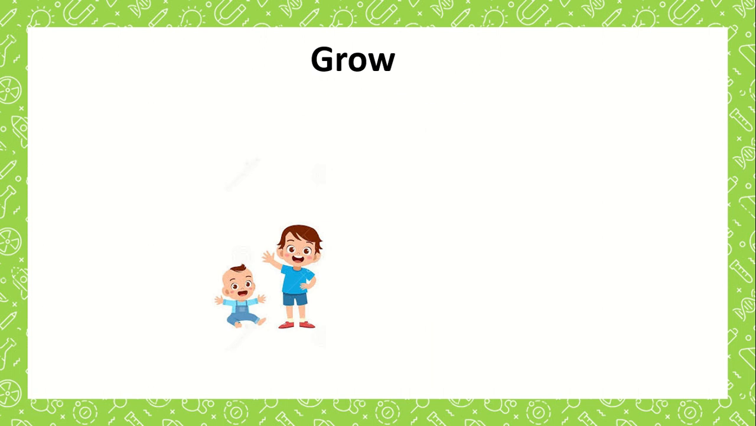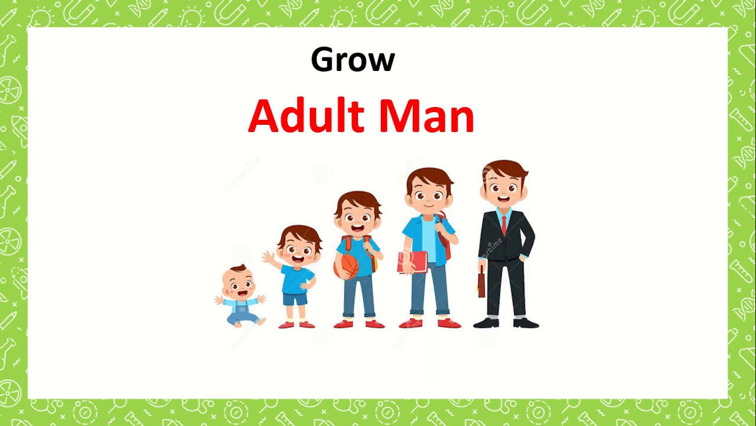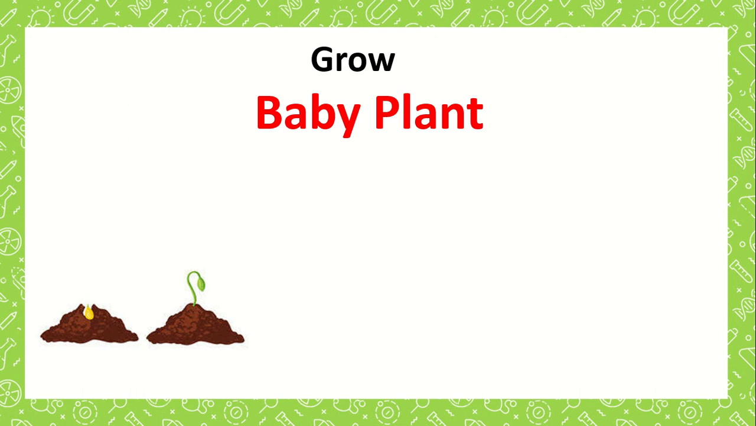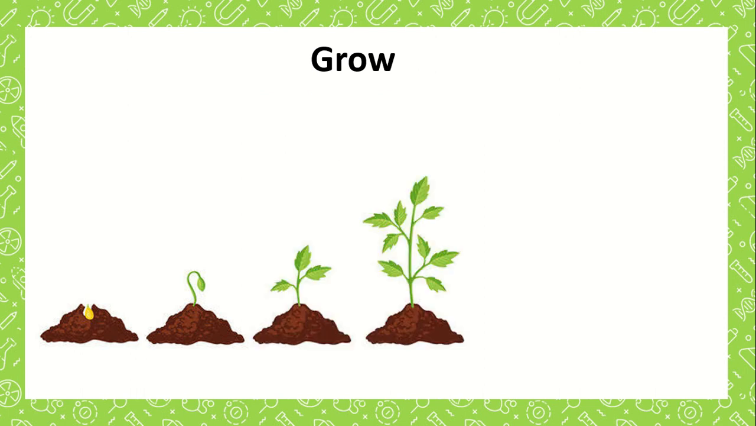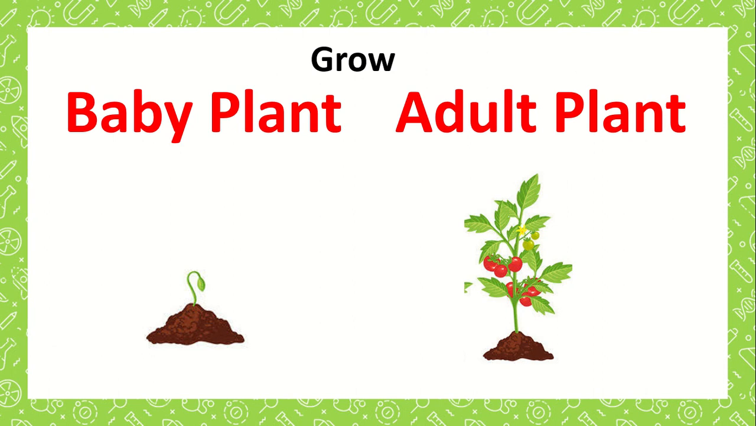From a baby boy to an adult man. Same goes for the seed. The seed starts in the soil and then starts to grow to a baby plant, and the plant keeps growing more and more until it becomes an adult plant. That's a baby plant and that's an adult plant.